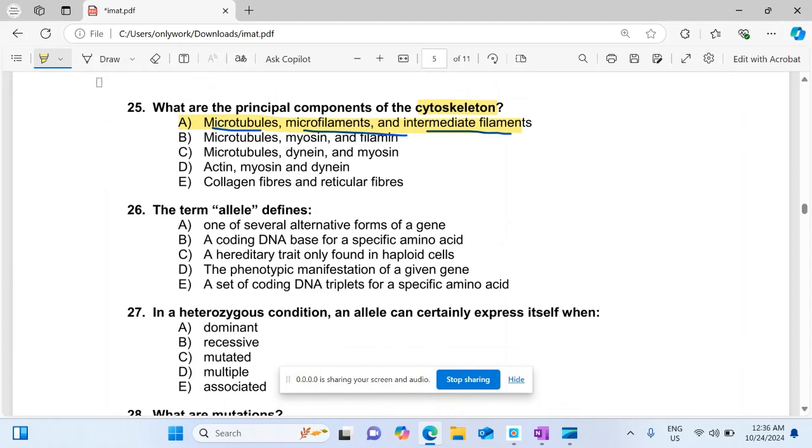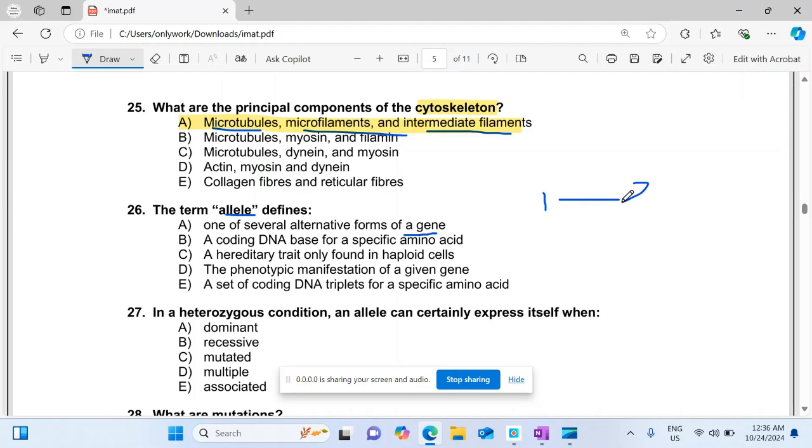The term allele. This MCQ is related to genetics and inheritance. And what is allele? Allele is the physical existence of a gene. A gene exists in a variety of forms, from one variety up to 300 forms, which are several in number, and these forms are called alleles. So one of several alternative forms of a gene is called an allele, and this is the right option.